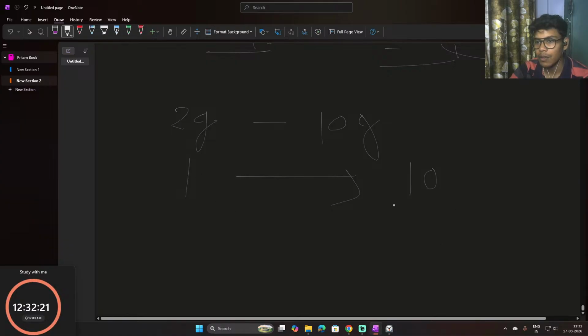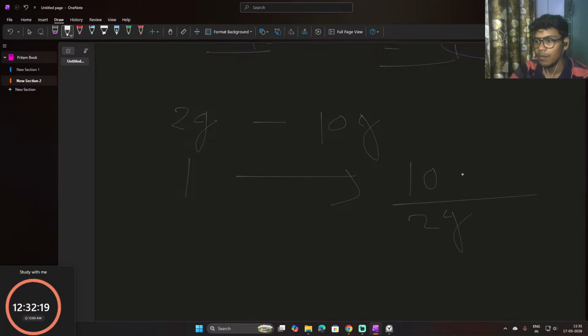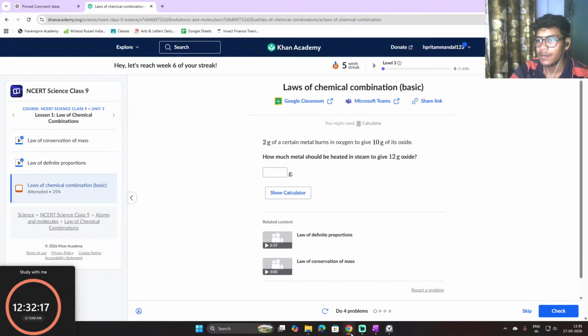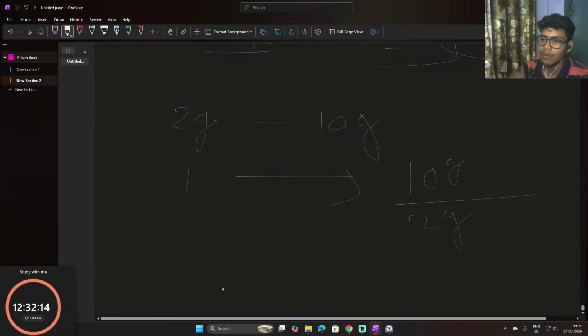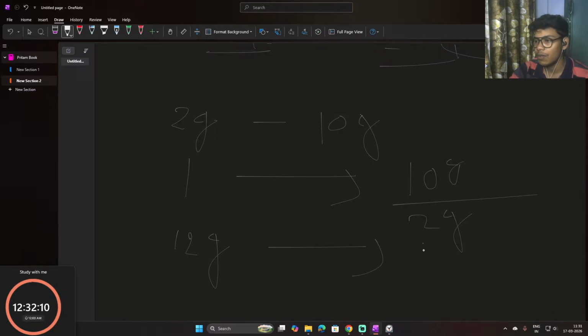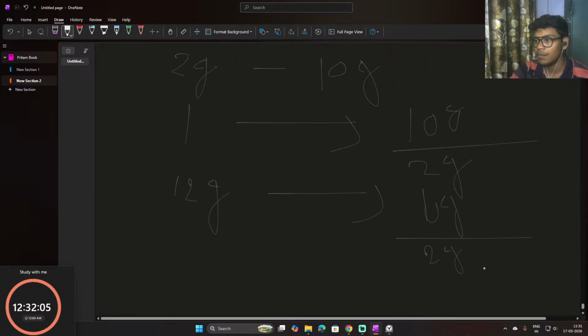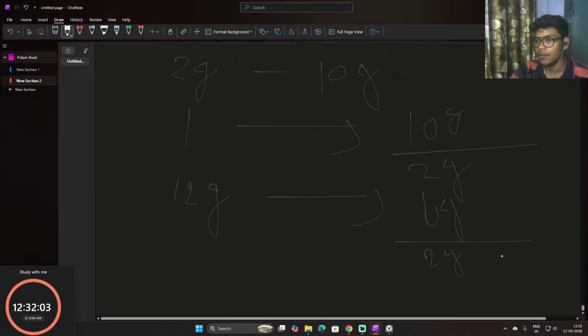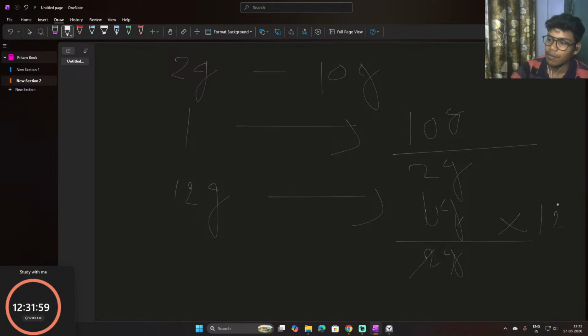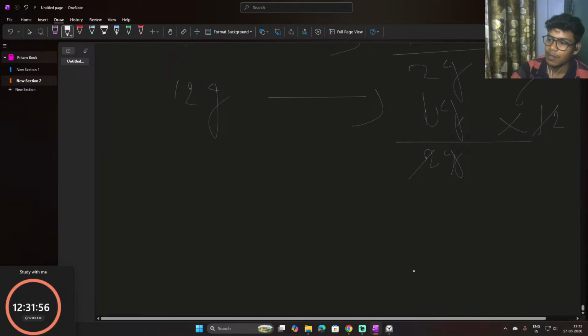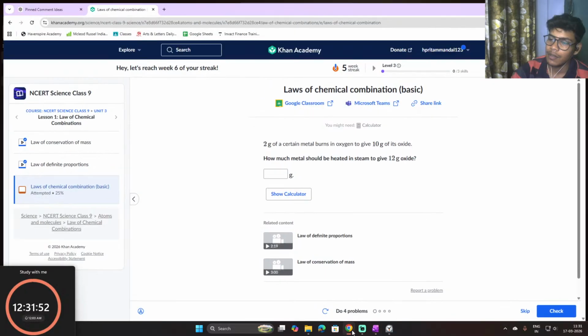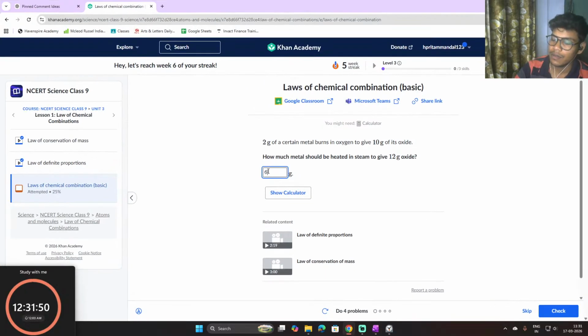Now it says 12 gram oxide. What needs to be done? For 12 gram oxide, how much do we have to burn? So 10 gram by 2 gram, times 12. So we need 60? We need 60 or what?